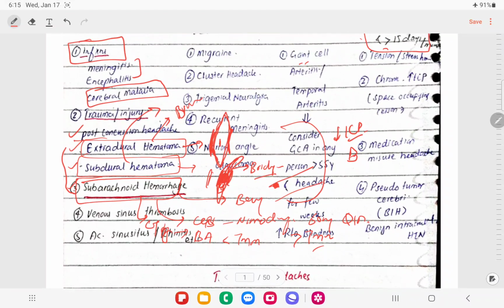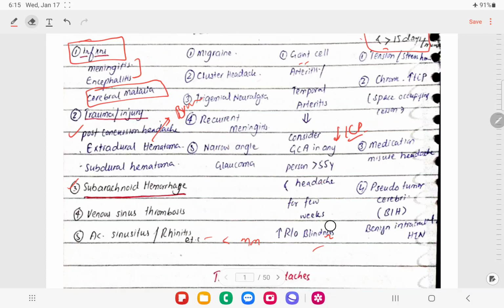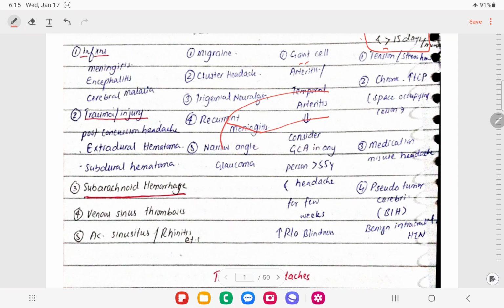The next thing is venous sinus thrombosis. Let me erase this data from here. In venous sinus thrombosis, there will be thrombosis of the cortical venous sinuses. We have the superior sagittal sinus and the inferior sagittal sinus, then they meet one another, and there is the transverse sinus. If there is thrombosis in these sinuses, we find mostly small hemorrhages and edema in these patients.